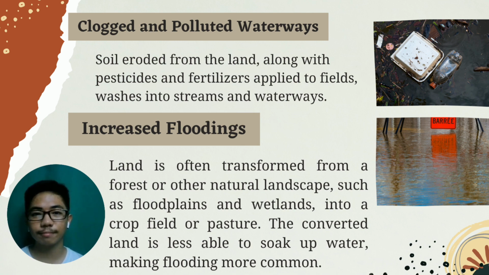And increased flooding. Land is often transformed from a forest or other natural landscape, such as floodplains and wetlands, into a crop field or pasture. The converted land is less able to soak up water, making flooding more common.